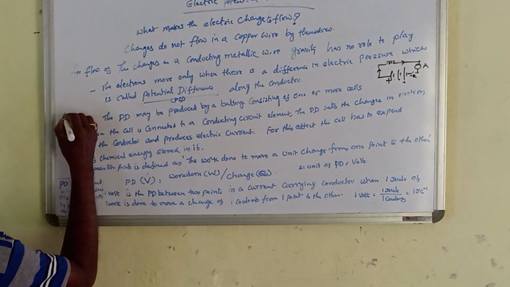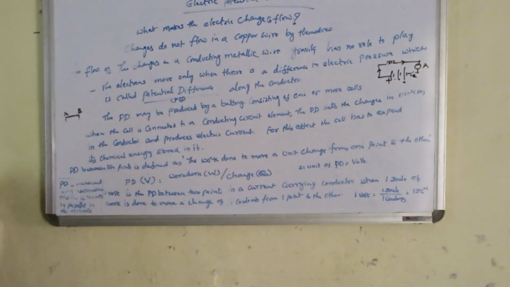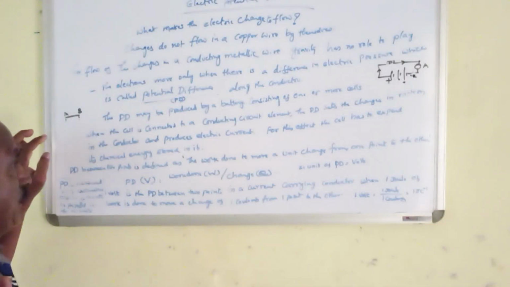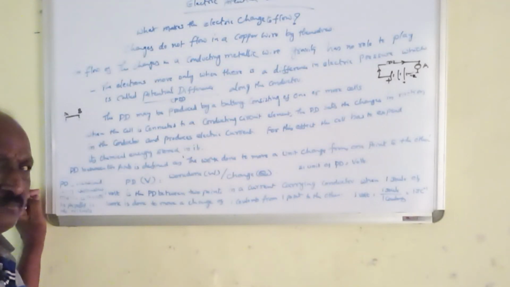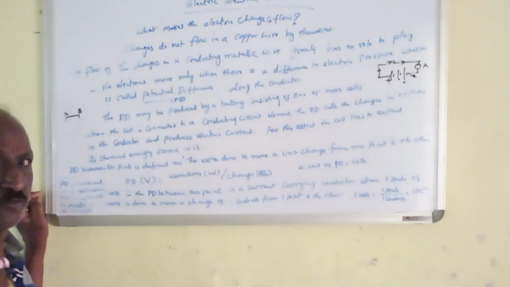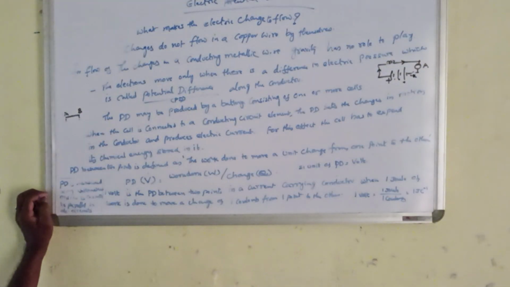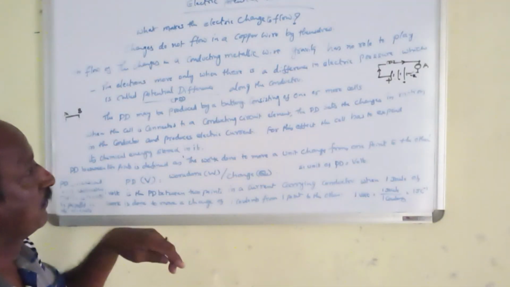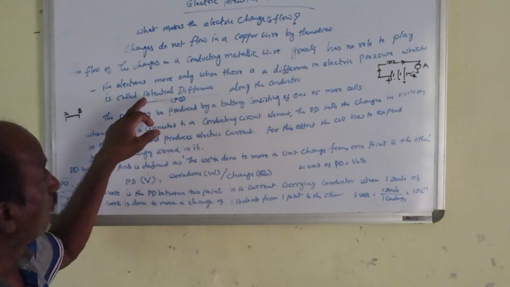I want to move the charge from A to B, for which I have to do some work. Here the charge carrier, the potential difference, the external pressure, that is the difference in electric pressure, is called the potential difference.